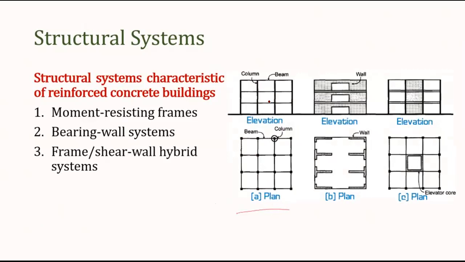In this, it is actually the combination of frame, and the frame consists of the beam and column along with the slab. Similarly, in the bearing wall system, there may be only the bearing wall, there is no column. So if the building contains only the bearing wall, now this bearing wall may be of brick masonry or maybe of concrete. So if the wall is responsible for carrying the load, it may be a vertical load or it may be a horizontal load. So in that case, the system will be known as bearing wall system.